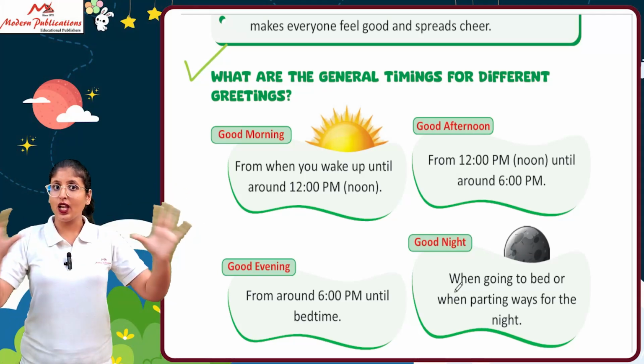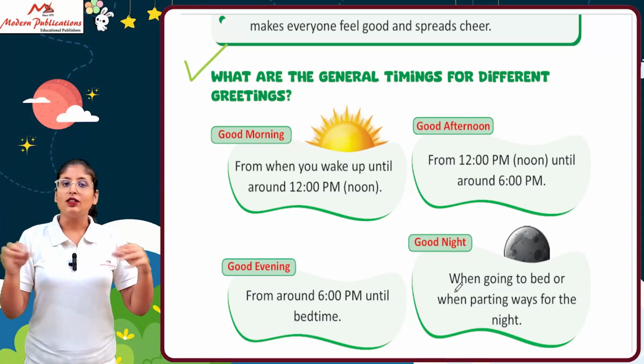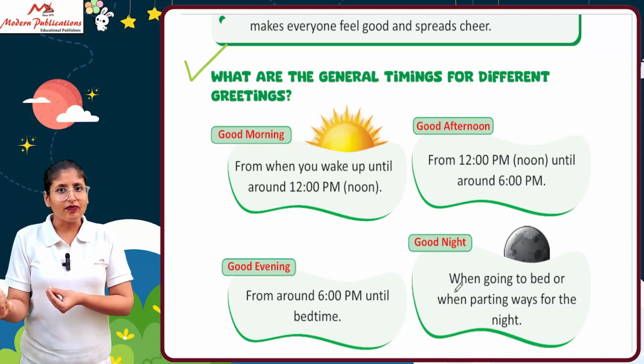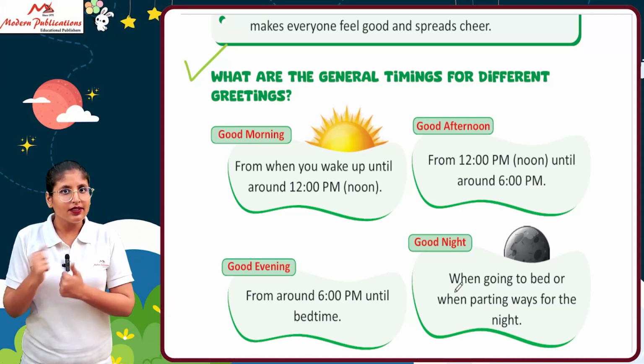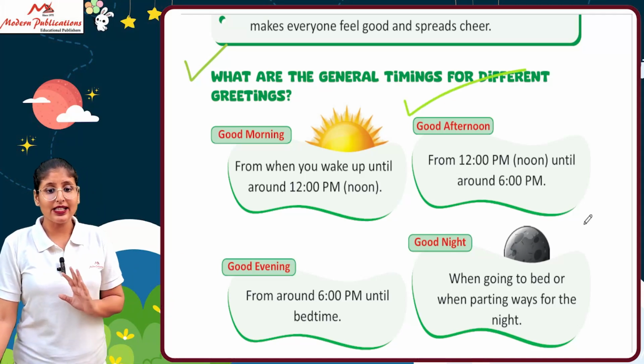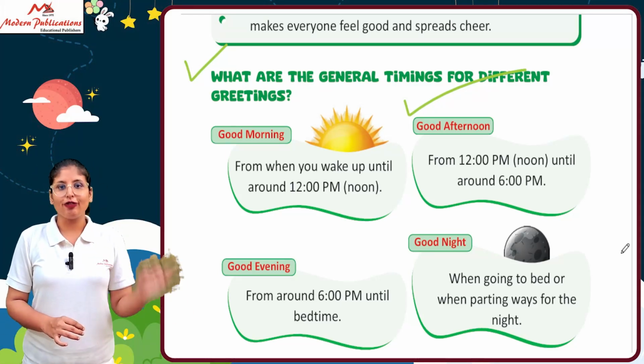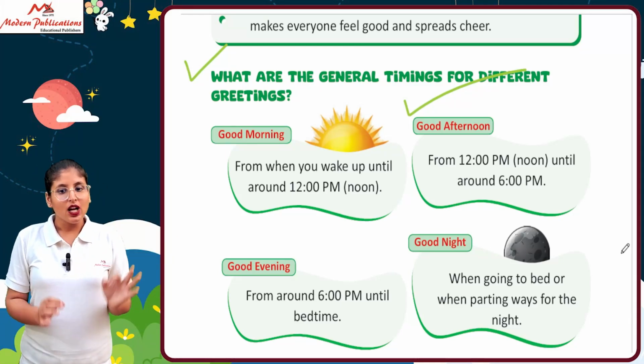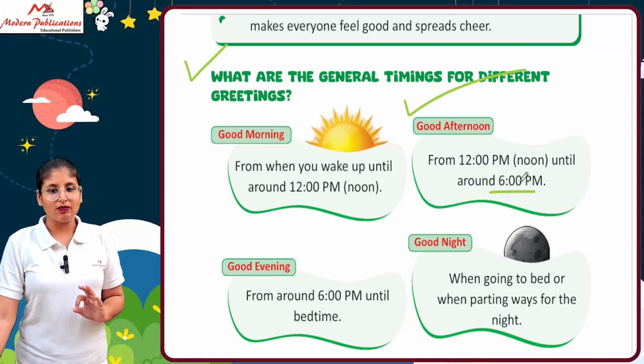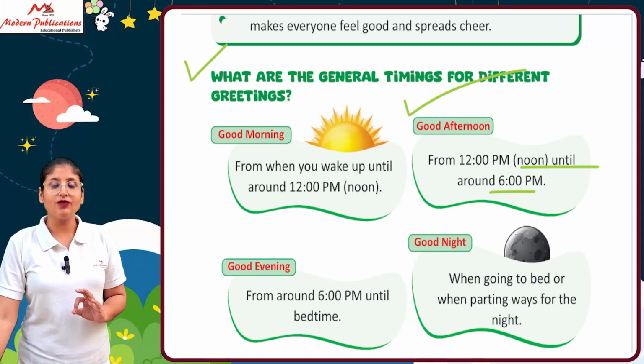You have to say good morning to everyone, to teachers, to your parents, to anyone. Okay, next. After good morning, it comes good afternoon. The time period of good afternoon is from 12 p.m. until around 6 p.m. So this is the time period of the afternoon.